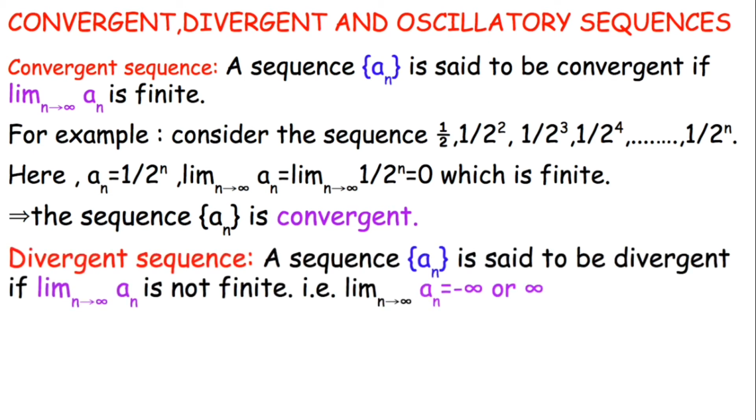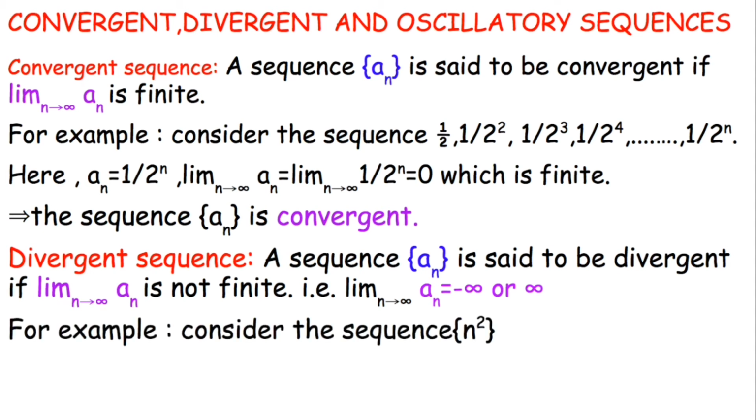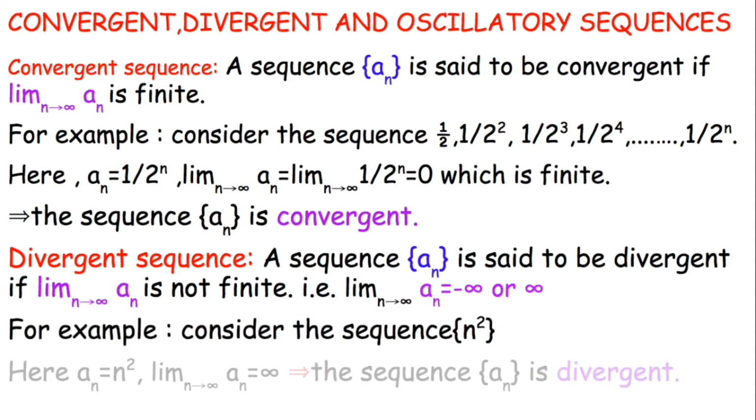A sequence an is said to be divergent if the limit as n approaches infinity of an is not finite. That is, the limit as n approaches infinity of an equals minus infinity or infinity. For example, consider the sequence n squared. Here, if n approaches infinity, we get the limit of an equal to infinity. So this sequence is known to be divergent.